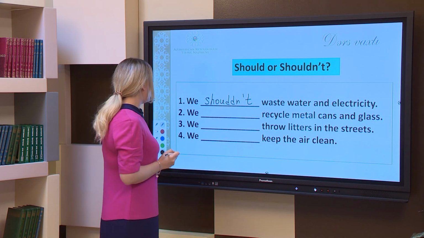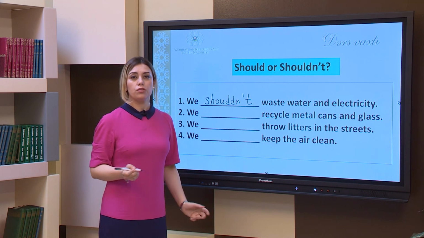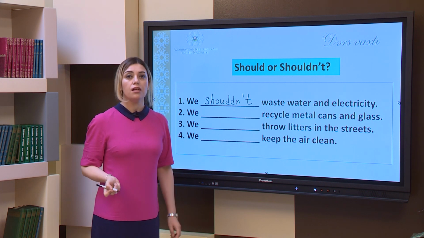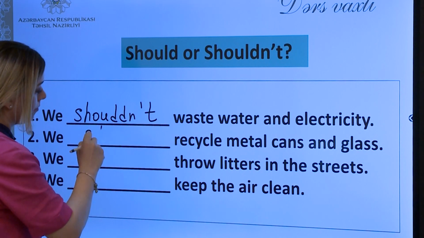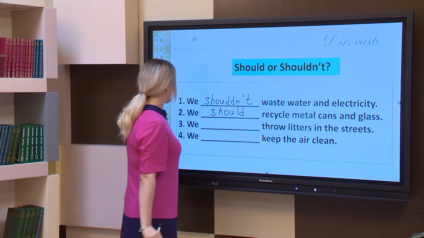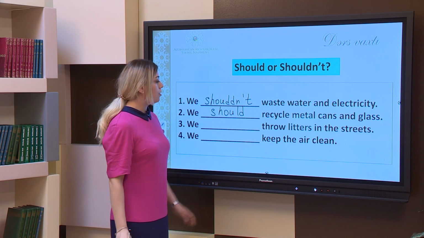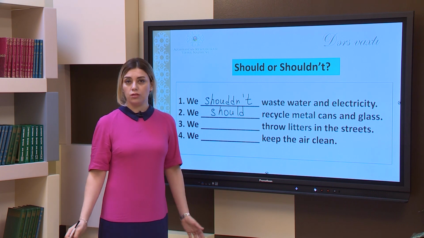Number 2, we recycle metal cans and glass. Should we recycle metal cans and glass? Yes, definitely we should. Number 3, it's about throwing litter in the streets. Should we do it or shouldn't we do it?